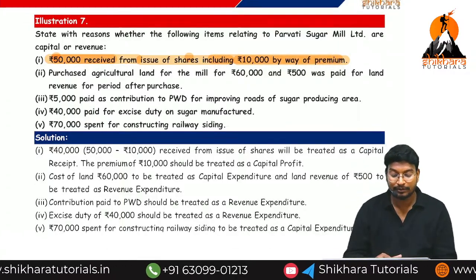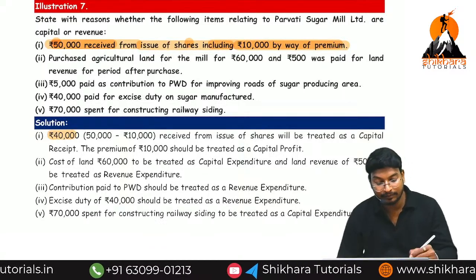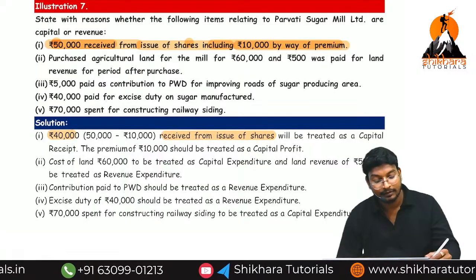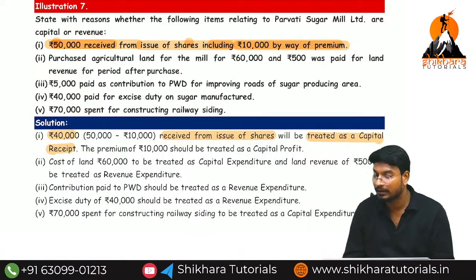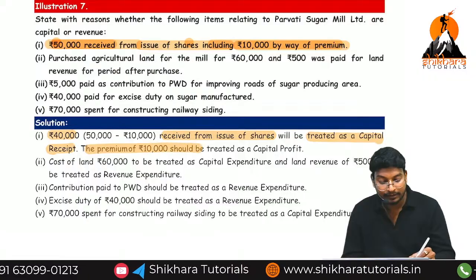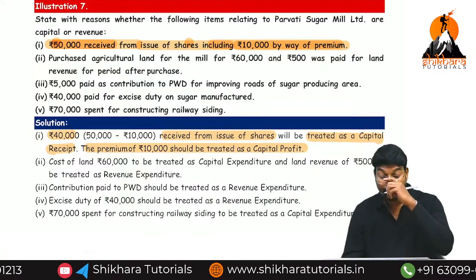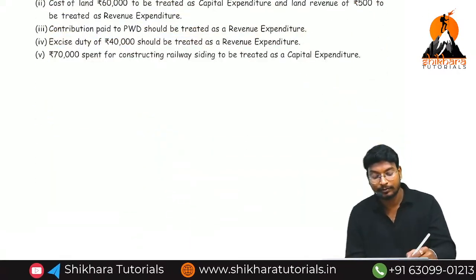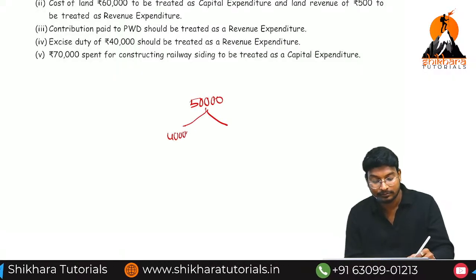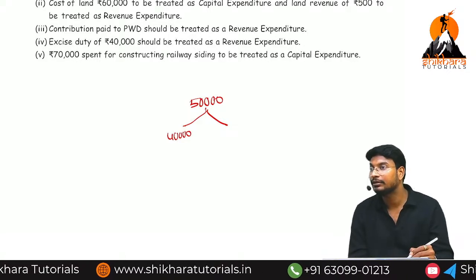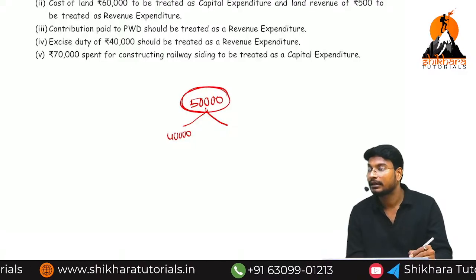Now totally how much amount have we received? 50,000. In that, 40,000 received from the issue of shares will be treated as a capital receipt, because it is a liability. But the premium amount of 10,000 should be treated as capital profit. Totally we have received 50,000. In this 50,000, 40,000 is the actual cost we need to collect from the customer. But how much have we collected? 50,000. Extra 10,000 we have collected.